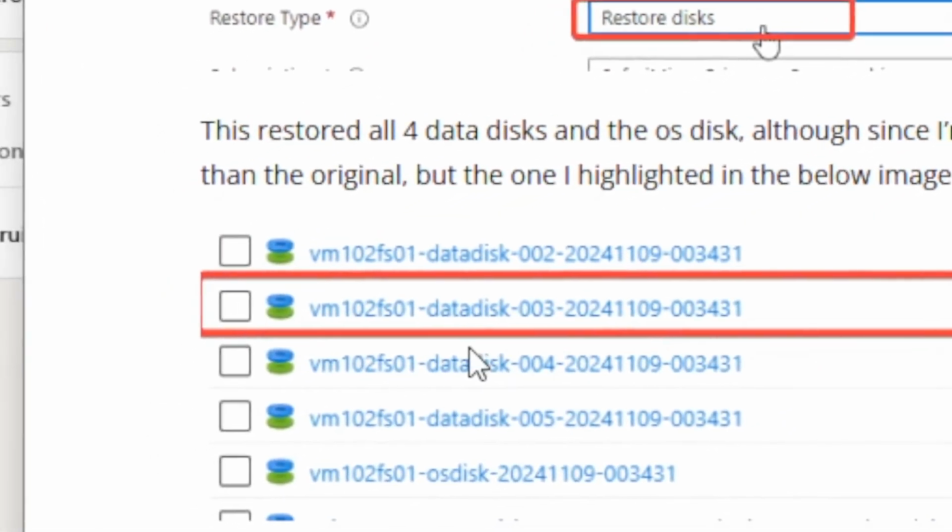So no matter what the state is of your actual virtual machine or the disk, whether you've deleted them or not, everything that was part of the backup, the virtual machine and the data disks that were included inside that backup at that point in time, is restorable, even if you've completely messed up and deleted everything else later on. As long as that valid backup point in time existed with all those elements inside it, those can all be restored.